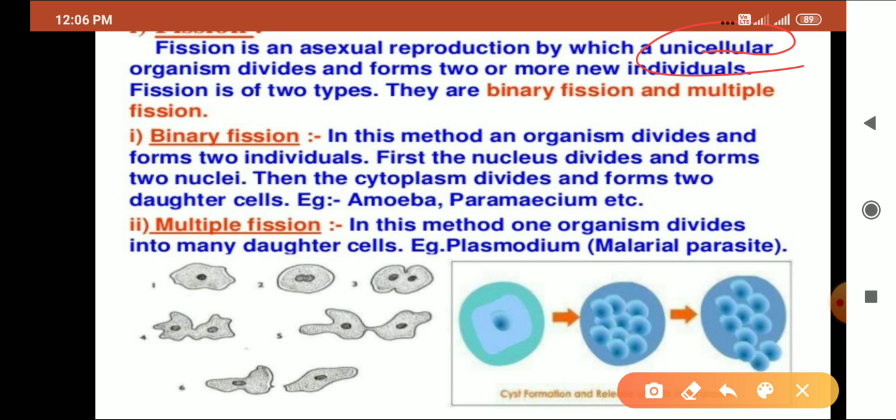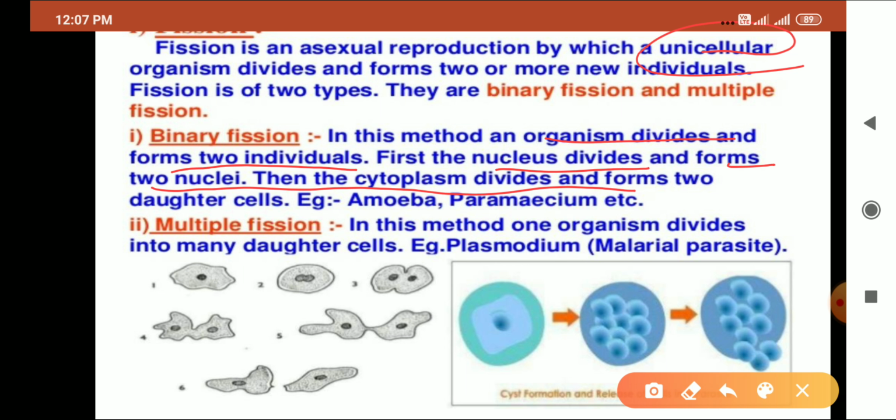When the body of the organism divides into two individuals, firstly the nucleus divides and then the cytoplasm divides. Such a division is known as binary fission. It occurs in amoeba and paramecium.